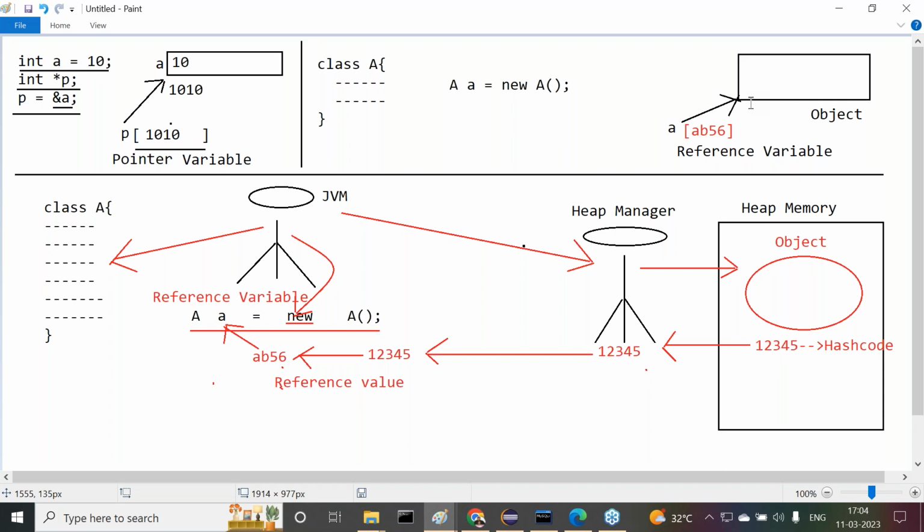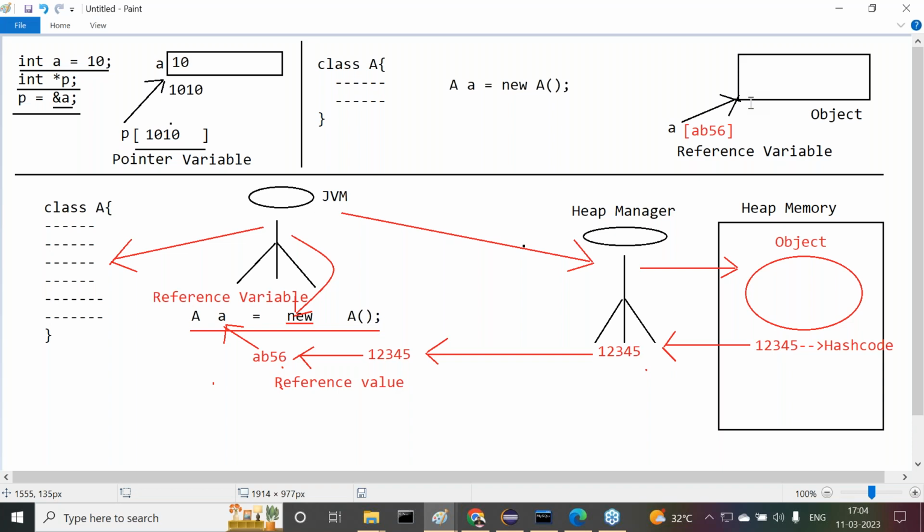That is a random integer value created by the heap manager for each and every object. So the hash code value is not an address location, and the reference value is not an address location. So a reference variable is not maintaining an address location. Due to this reason, we can understand pointers are not available in Java. Pointers are available in C and C++. In Java, address location manipulations are not available.